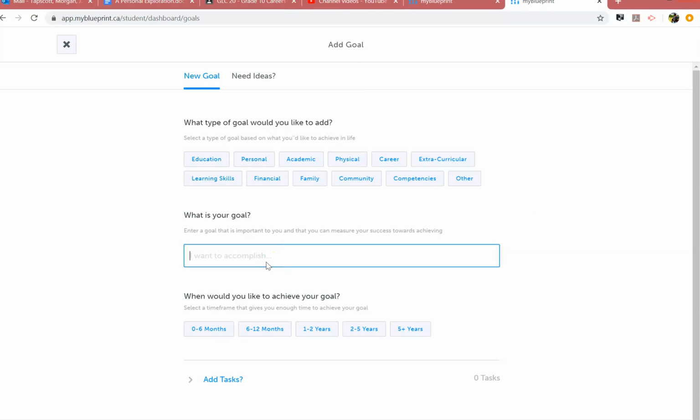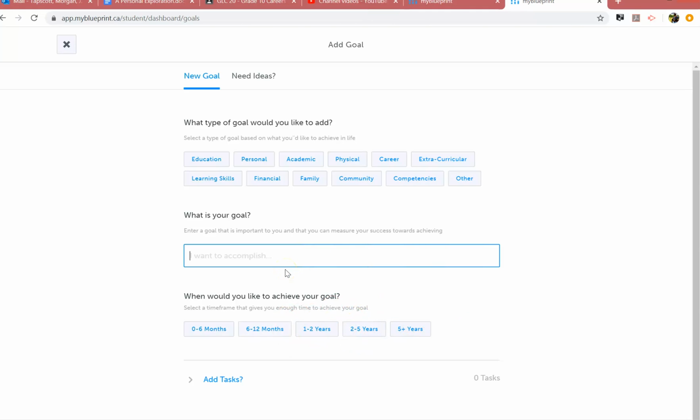Write in your goal here. Try and be very specific when you write your goals. And then you can write what term goal it is. So 0 to 6 months would be your short term. Your medium term would be in here. And then this would be your long-term goal.